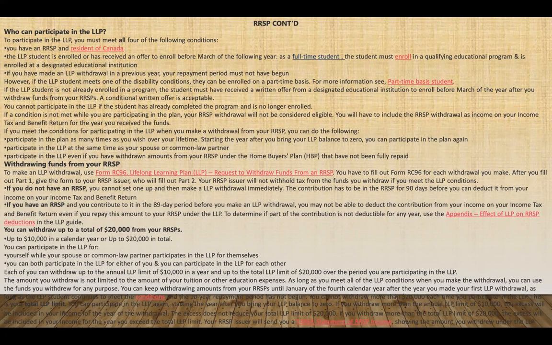And the LLP student is enrolled or has received an offer before March of the following year as a full-time student, and the student must enroll in a qualifying educational program.